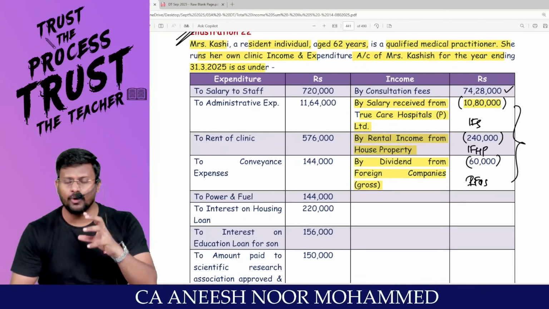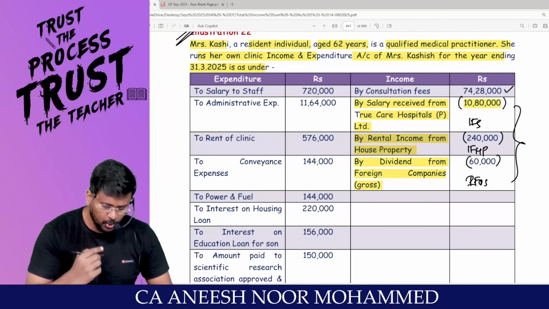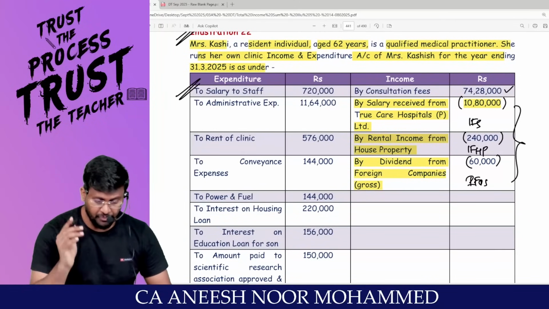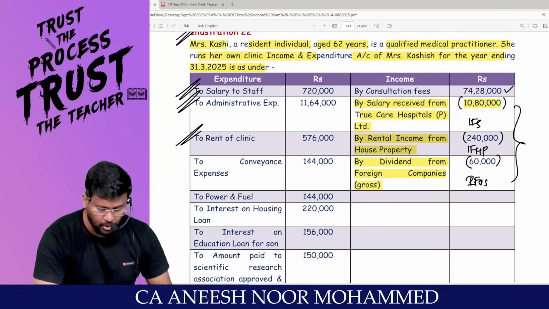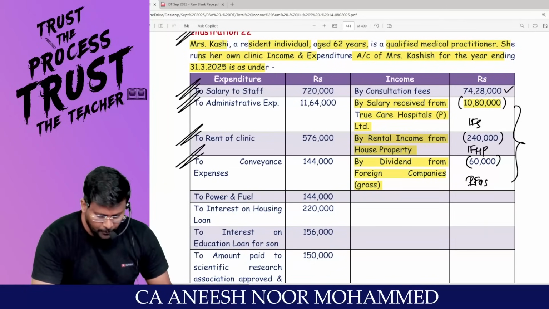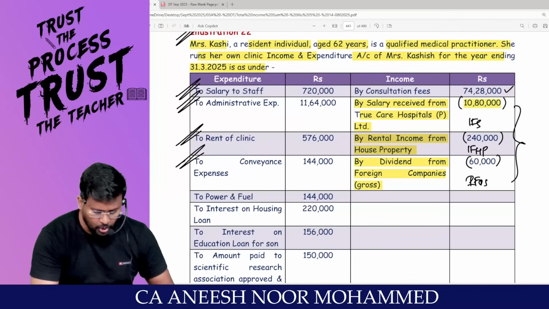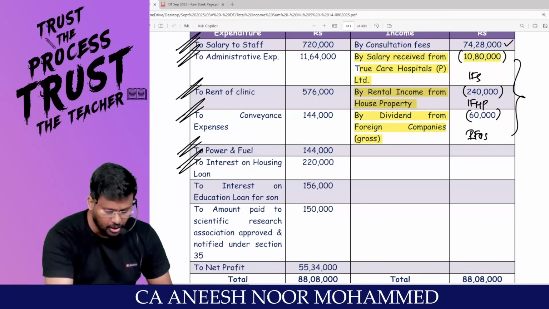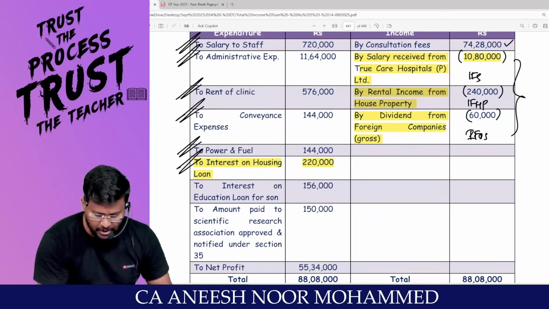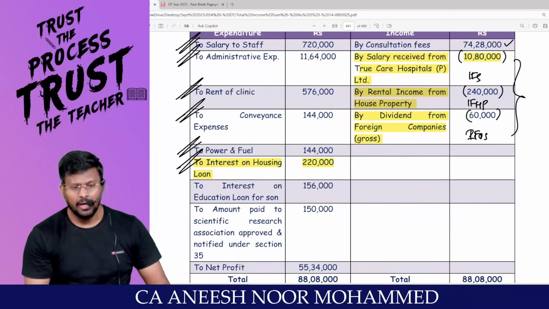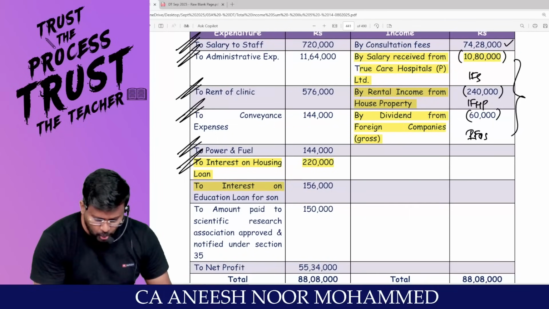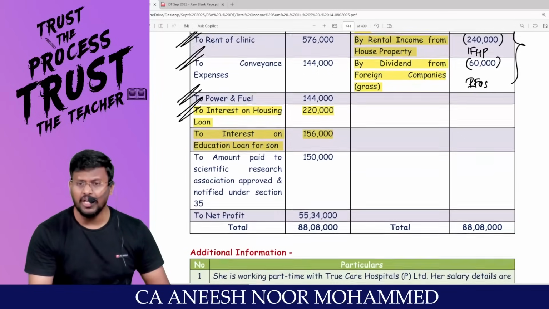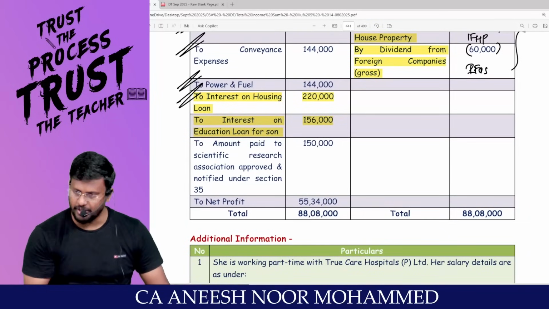Normal adjustments only we would have settled by this time. Salary to staff, generally allowed. Administration expense, generally allowed. Rent of clinic, generally allowed. Conveyance expenses, generally allowed. Fuel and power, generally allowed. Interest on housing loan is not allowed because it's not a business expenditure, right? Should be added back. Interest on education loan for son should be added back because it's a personal expenditure.